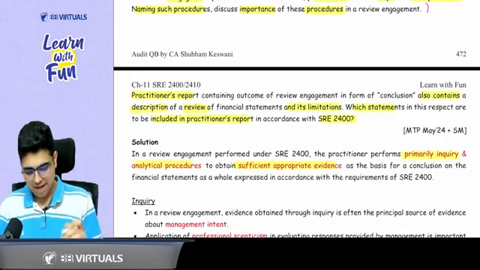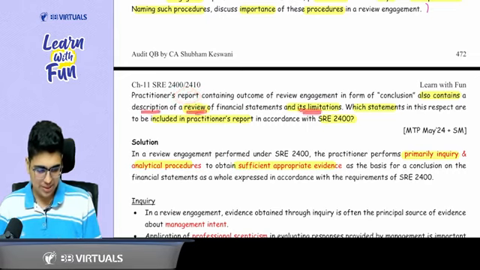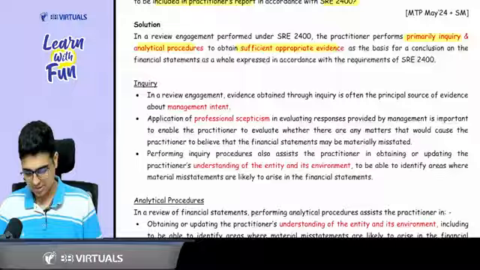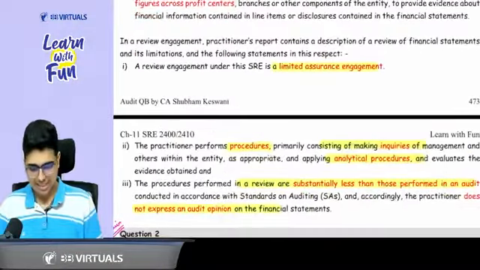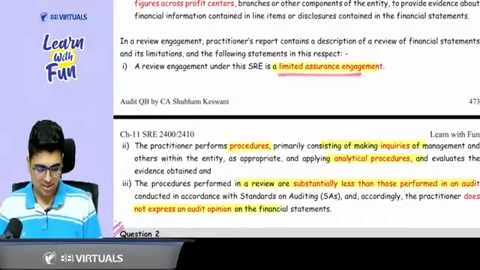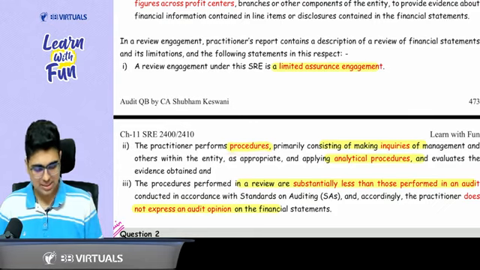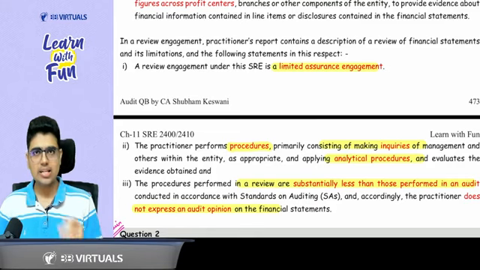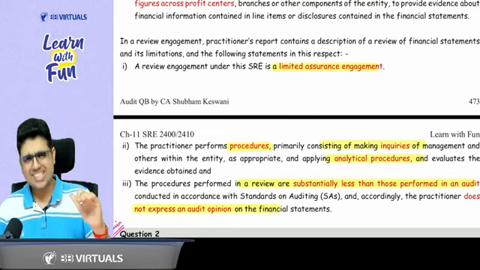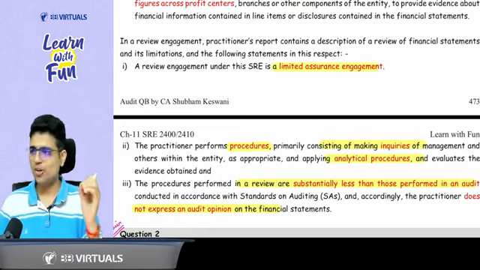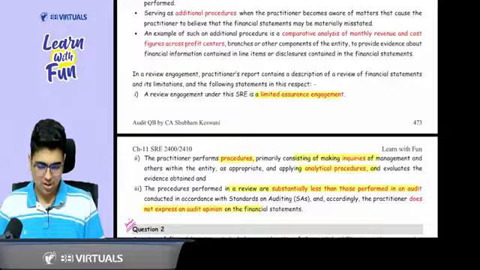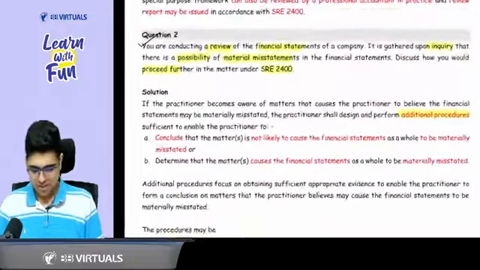Now, sir, after this it says report also contains a description of the review and its limitation. What statements are added in the report for the review and limitations? So three statements you need to add: limited assurance, limited procedures, inquiry and analytical procedure. Because these procedures are substantially less than audit, we don't give an audit opinion. Okay. Okay, sir. One more topic, one more question.